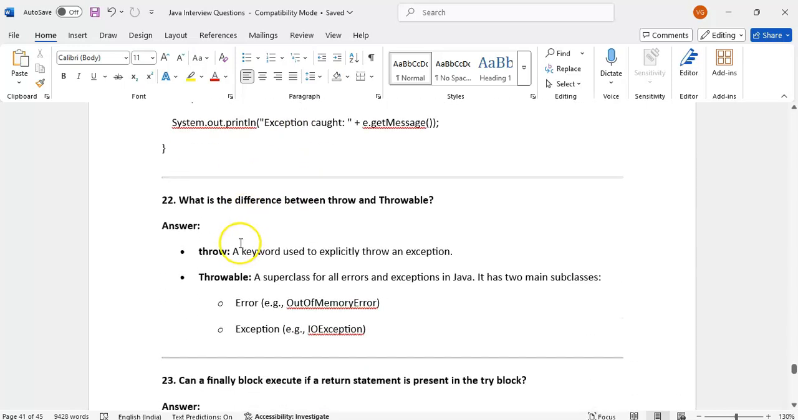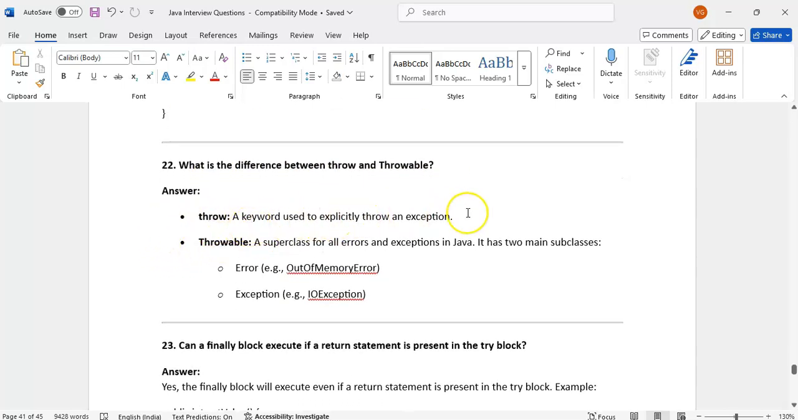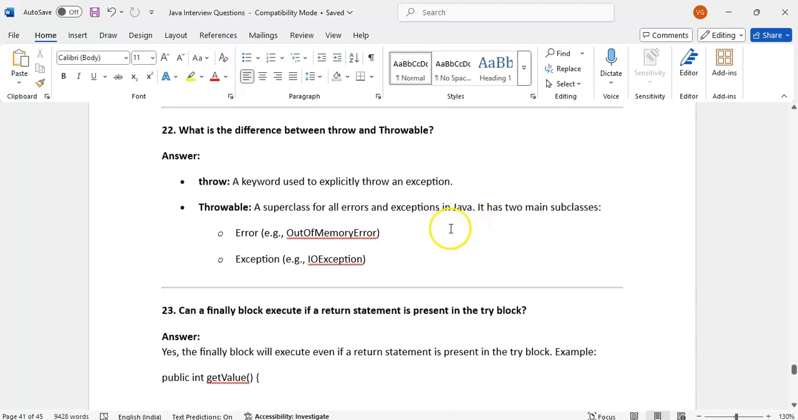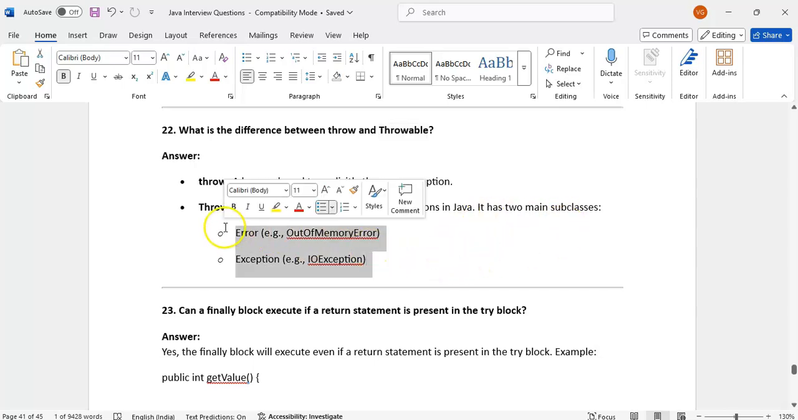What is the difference between throw and throwable? Throw is used to throw an exception. If we want to explicitly throw our own exception, we use throw. What is Throwable? It is the superclass for all exceptions and errors. It has two main subclasses, Error and Exception.